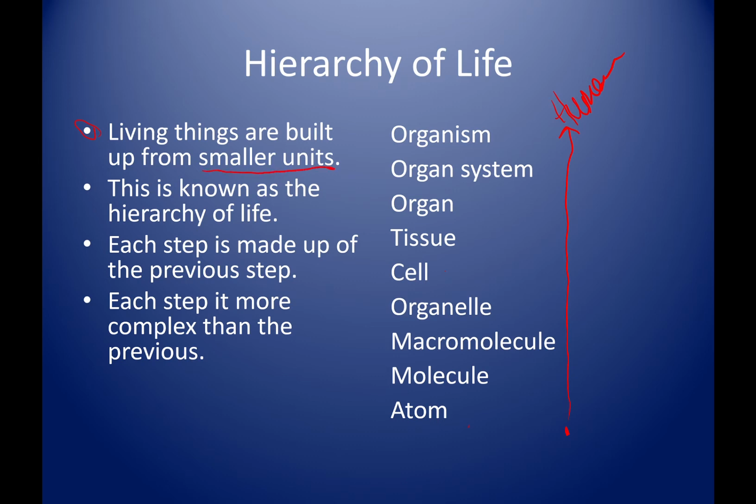So, an atom would be like a single atom, like oxygen. And then a molecule would be like water. And a macromolecule is a large molecule. We'll talk about that later on in the year. Organelles are what make up this in the cells, make a complex structure for living things such as humans. Cells, we could have single-celled or multicellular organisms.